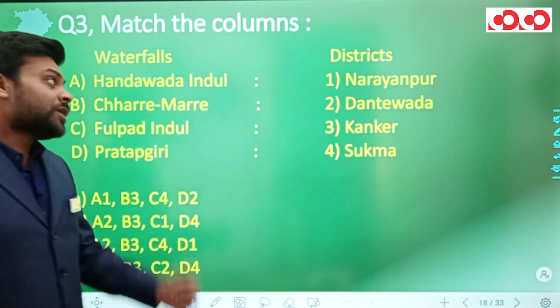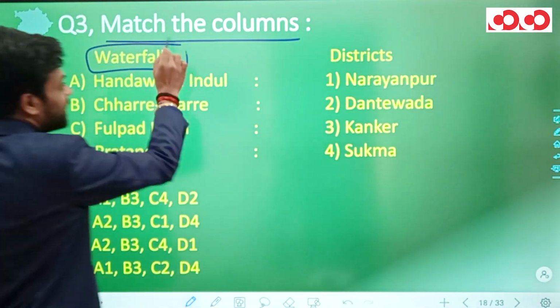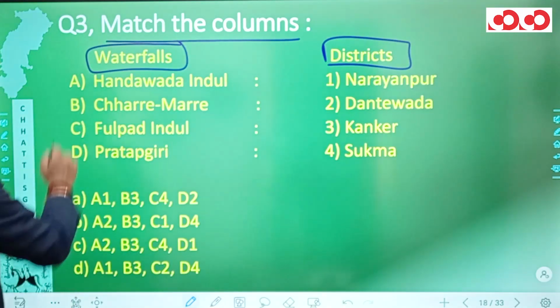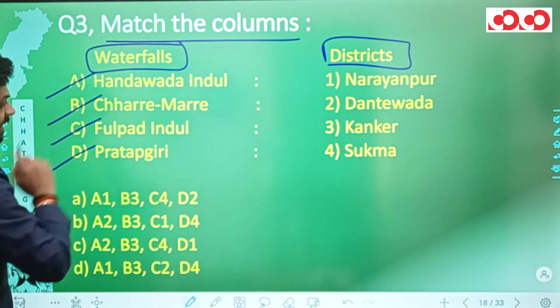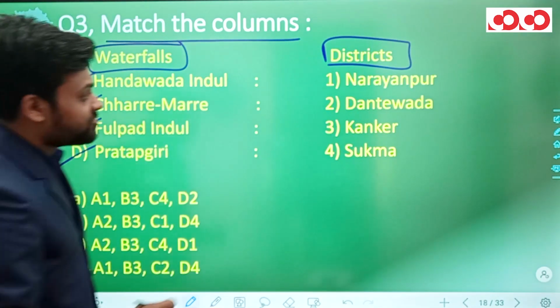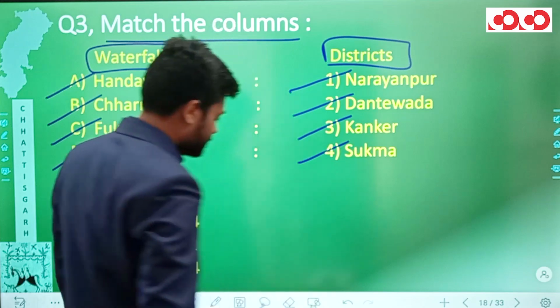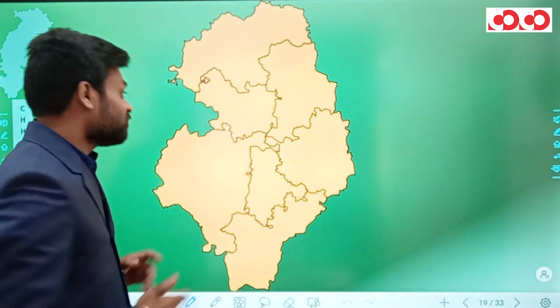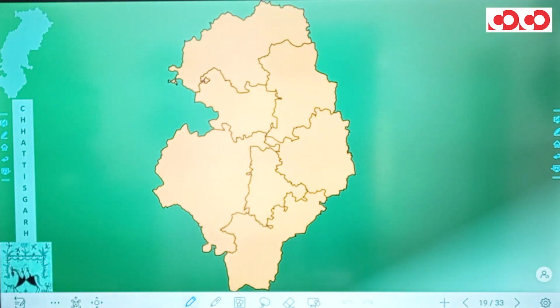Next we have question number 3. In the first column we have waterfalls and in the second column we have districts. In the waterfalls, we have Handawada Indul, Charre Marre, Fulpad Indul, and Pratapgiri Falls. In the districts, we have Narayanpur, Dantewada, Kanker, and Sukma. Looking at the Bastar division, we have some very famous waterfalls of Chhattisgarh.